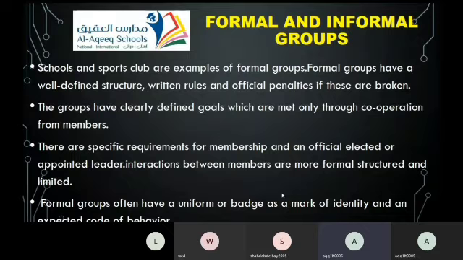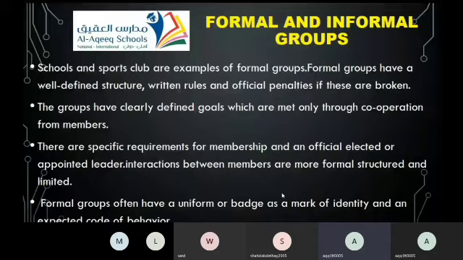Another categorization for social groups is formal and informal groups. When we talk about schools and sport clubs, we are talking about examples of formal groups. A formal group has a well-defined structure and written, official rules.